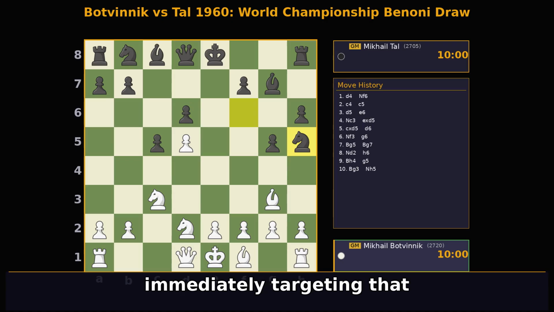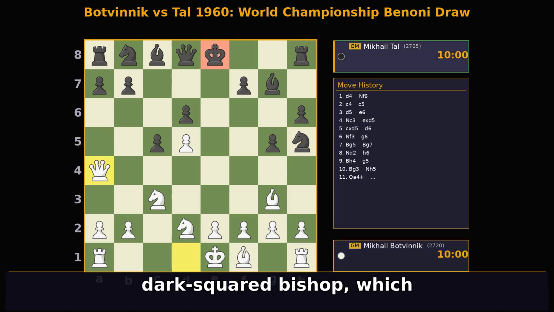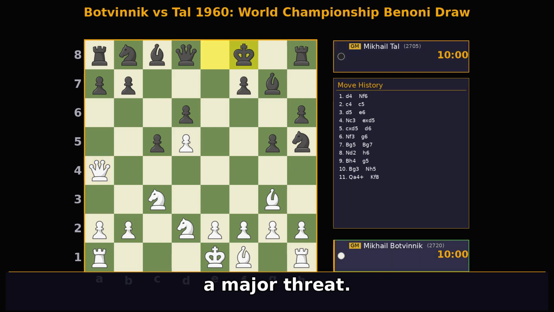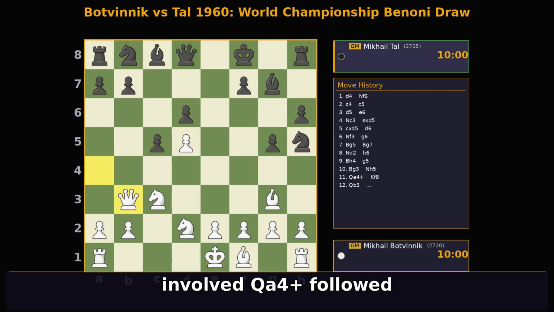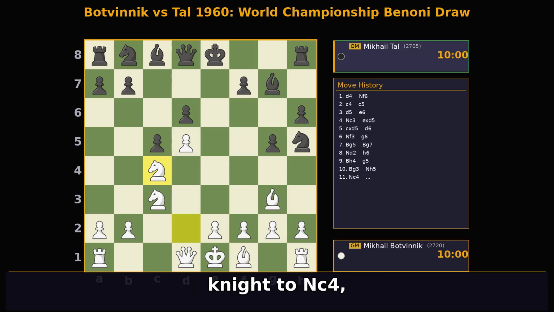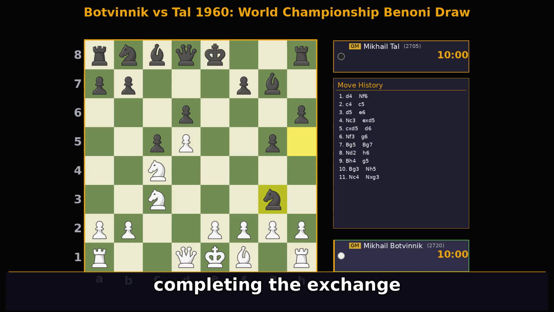Tal plays Nh5, immediately targeting that dark-squared bishop, which he views as a major threat. A more complicated line could have involved Qa4+ followed by Kf8 and Qb3. Botvinnik develops his knight to Nc4, keeping the position quiet and flexible, a hallmark of his style. Tal takes the bishop with Nxg3, completing the exchange and creating an open h-file for White.